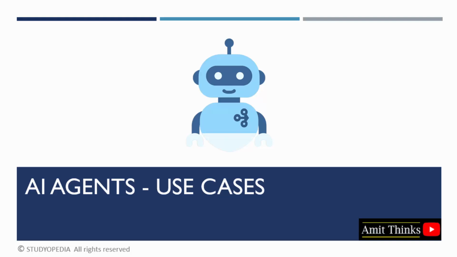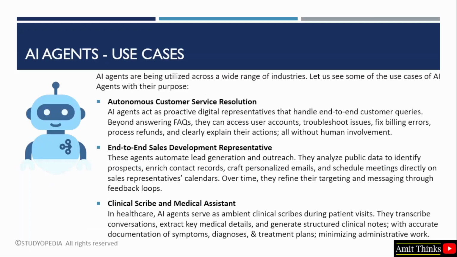In this lesson, we will understand the use cases of AI agents. Let us start. AI agents are transforming industries by taking on specialized roles that streamline operations, enhance efficiency, and reduce human workload. Below are some prominent use cases and their purposes.